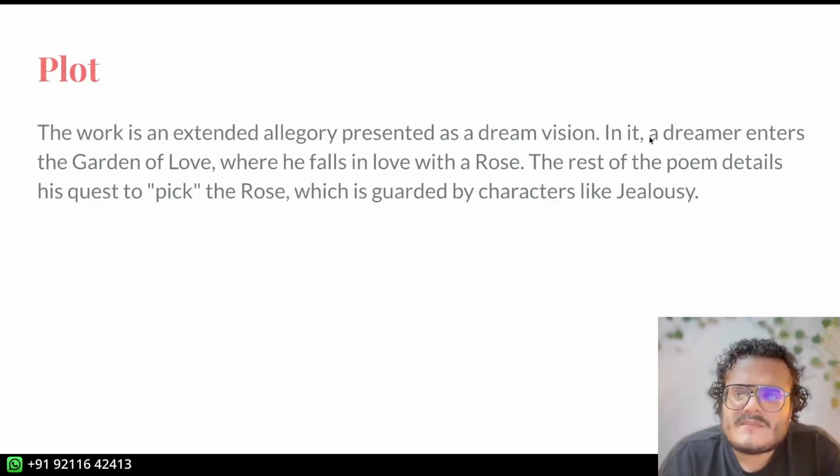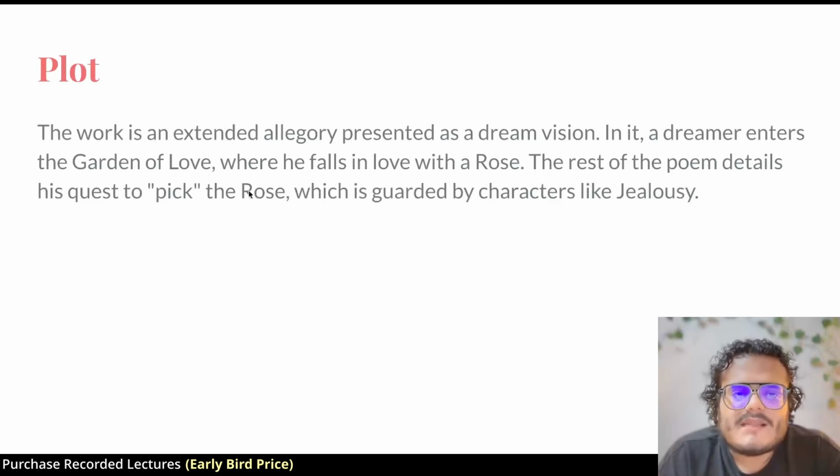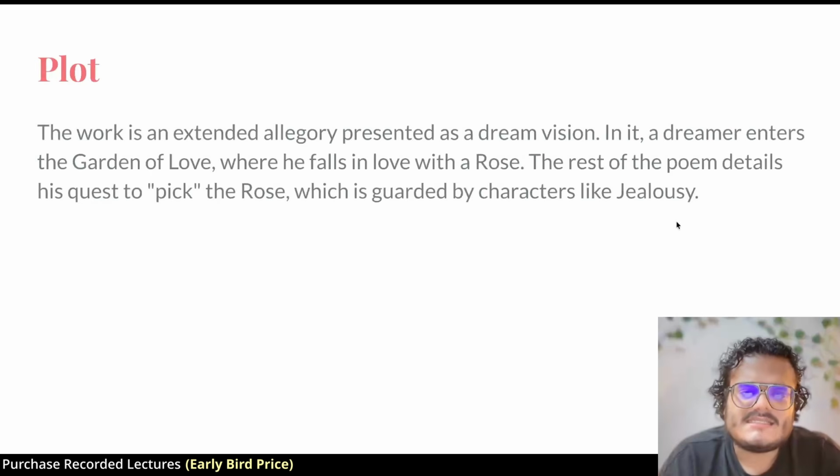It is also basically a dream vision in which the dreamer enters the garden of love. Romance would be the right term, where he falls in love with a rose. Again, this has sexual connotations, and he wants to pick the rose. Again, sexual connotations. He wants to make love to the beloved, and the rose is guarded by characters like Jealousy and others. This is the kind of text that it is.